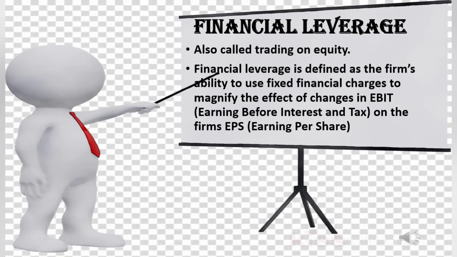So what happens from this is when the business makes profit, after paying return to outside funds, whatever remains in the business goes to the pocket of owners, that is you. So there you are going to make a disproportionate return because your contribution is less but outside contribution is more.